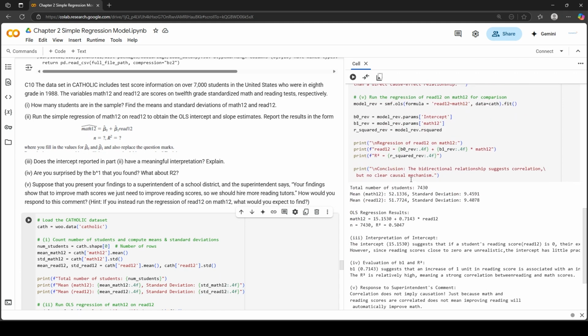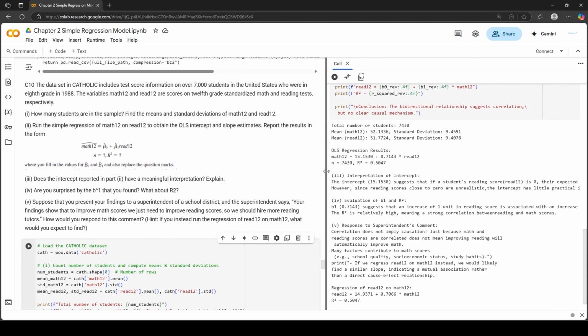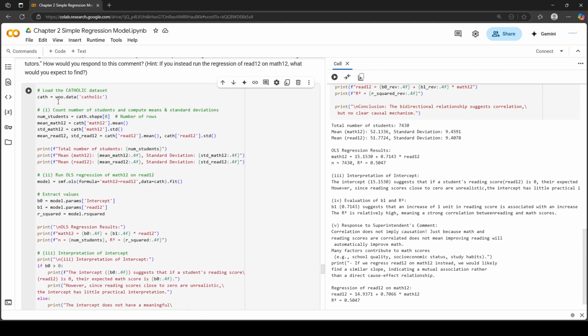So let's begin the question. On the right hand side of the screen, you can see the solution or the results of the code, and on the left hand side of the screen, you can see the code. So first, load the dataset by creating a data frame called cath equals to woo.data in the bracket Catholic. Then the first part of the question says count the number of students and compute means and standard deviation.